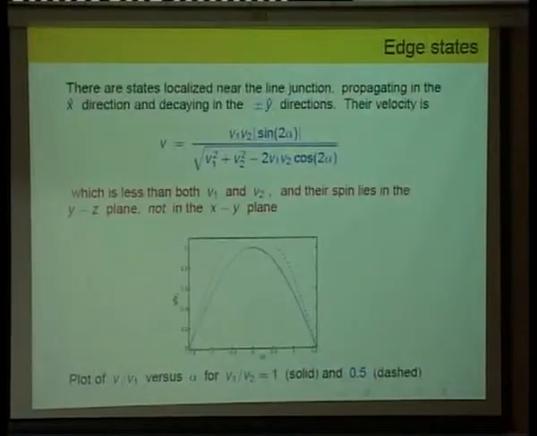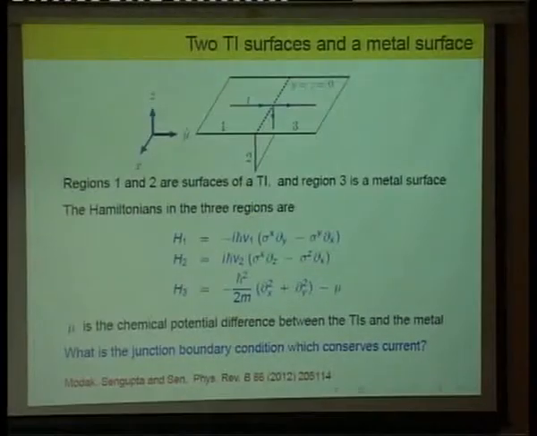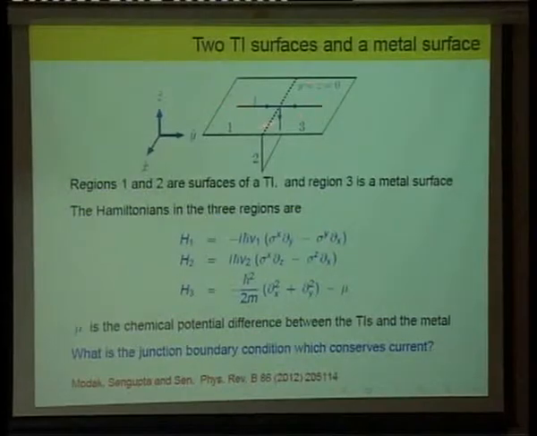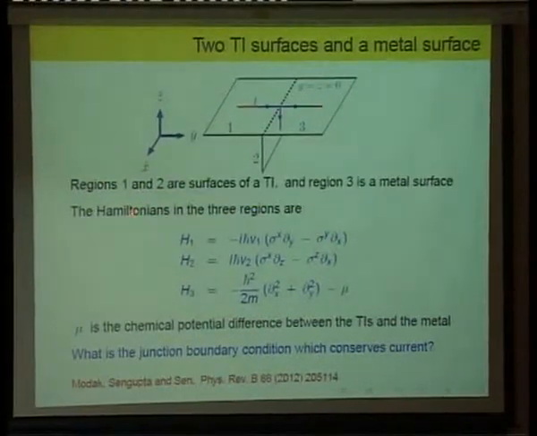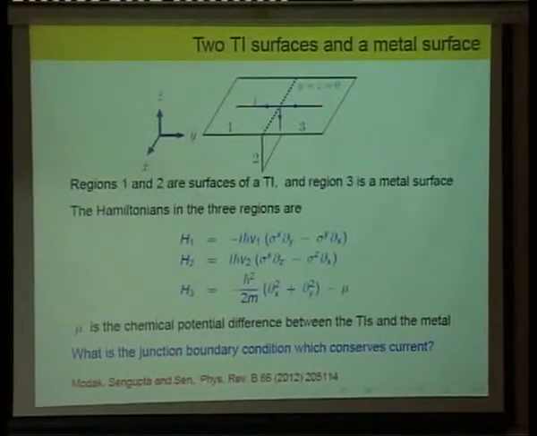The velocity vanishes when alpha is pi. That we did. A lot of this work is with Krishnendu Sengupta, by the way, who is here. So now, what happens next?